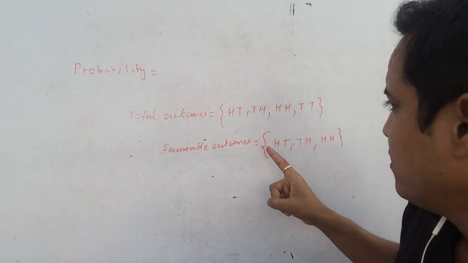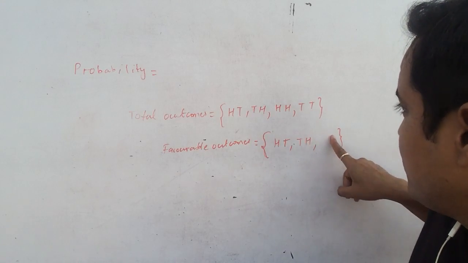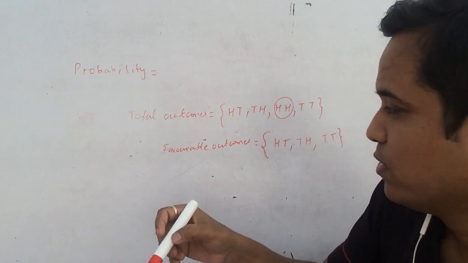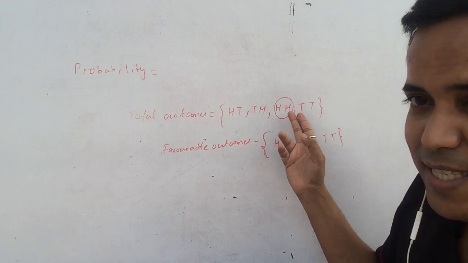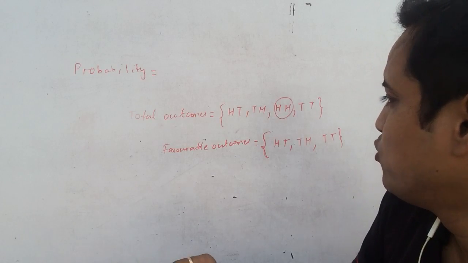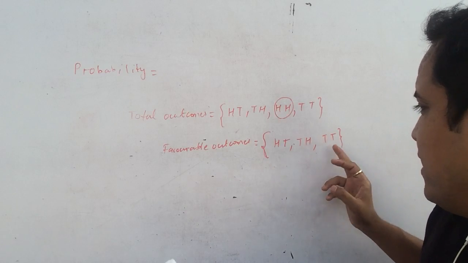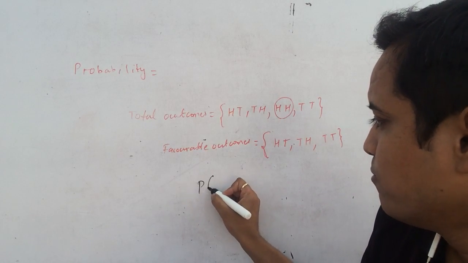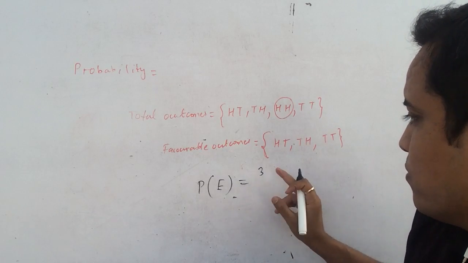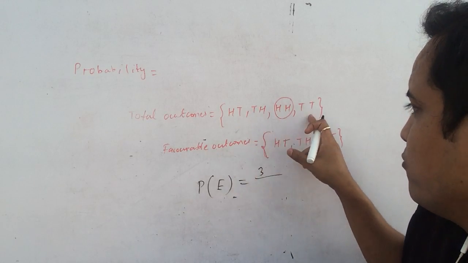So head tail has a tail, tail head has a tail, and tail tail has tails. Head head has no tails, so you do not consider it. So the favorable outcomes in which you are getting at least 1 tail are head tail, tail head, and tail tail. The probability of this event would be 3 upon 4: number of favorable outcomes 1, 2, 3 upon number of total outcomes 1, 2, 3, 4.